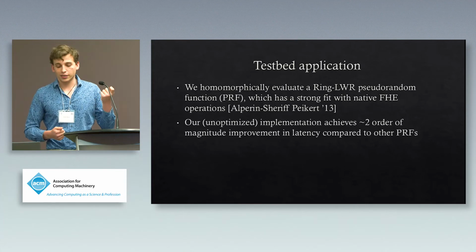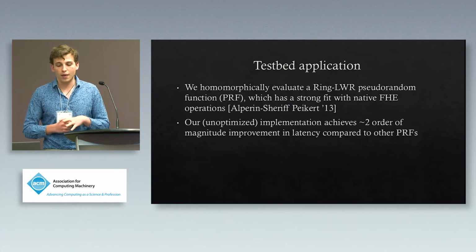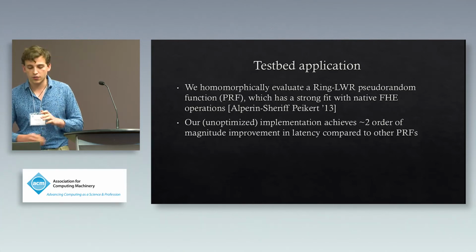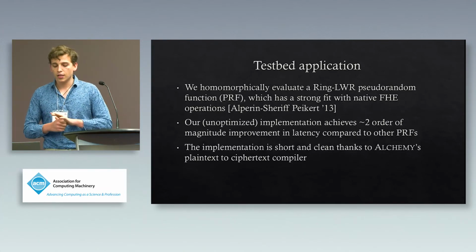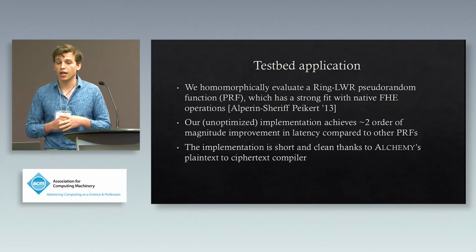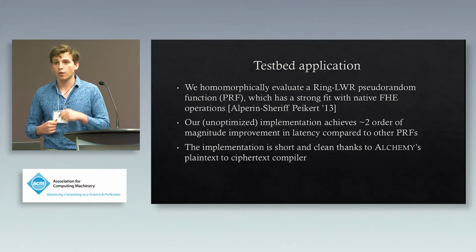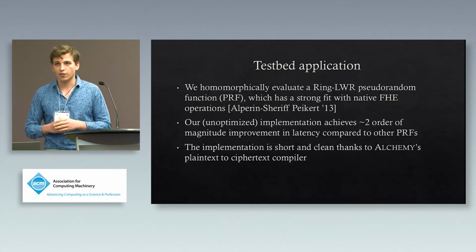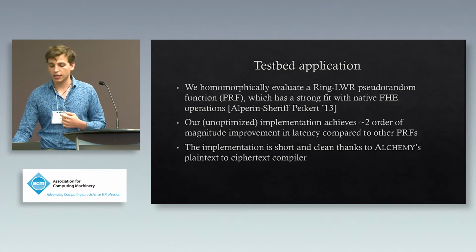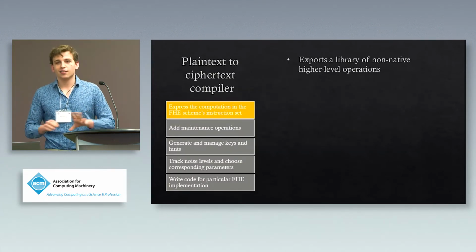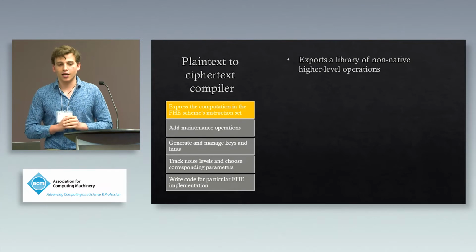Our unoptimized implementation achieves a roughly 2 order of magnitude improvement in latency over prior state-of-the-art implementations of other PRFs, I should say. The resulting implementation is quite short, only roughly 20 lines of code, and fairly clean. We'll get some more details on that in a bit.